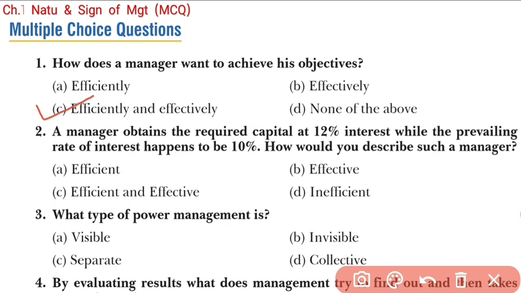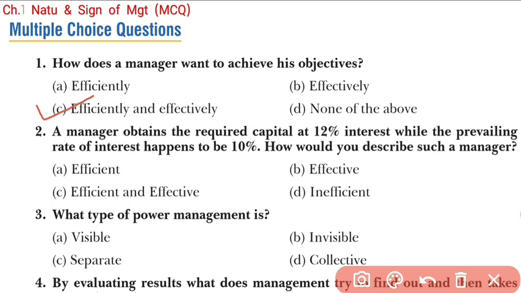Now come back to question number 2. A manager obtained the required capital at 12% interest while the prevailing rate of interest happens to be 10%. How would you describe such a manager? It means the financial manager was able to raise the capital but at a high rate.